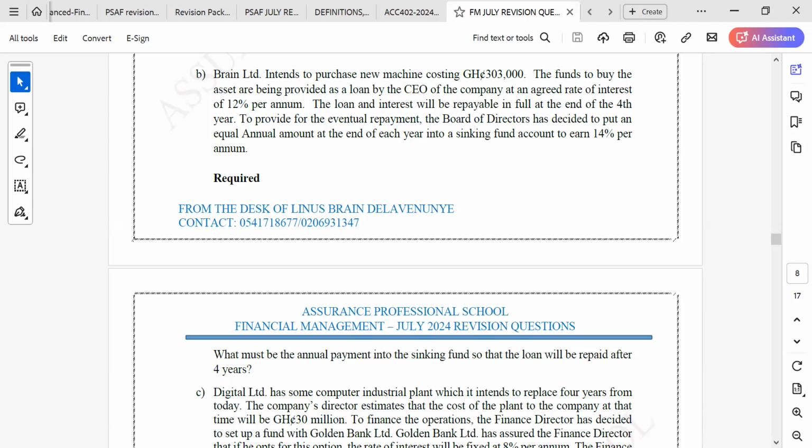Okay, this is about a sinking fund. A sinking fund is an amount set aside for future commitments. Before you can set aside that amount of money, you need to know the value of your future commitments, and we have to calculate that now. If you want to set aside an amount of money towards your building project, you have to know the total amount that the project will cost you at the time that you want to start.